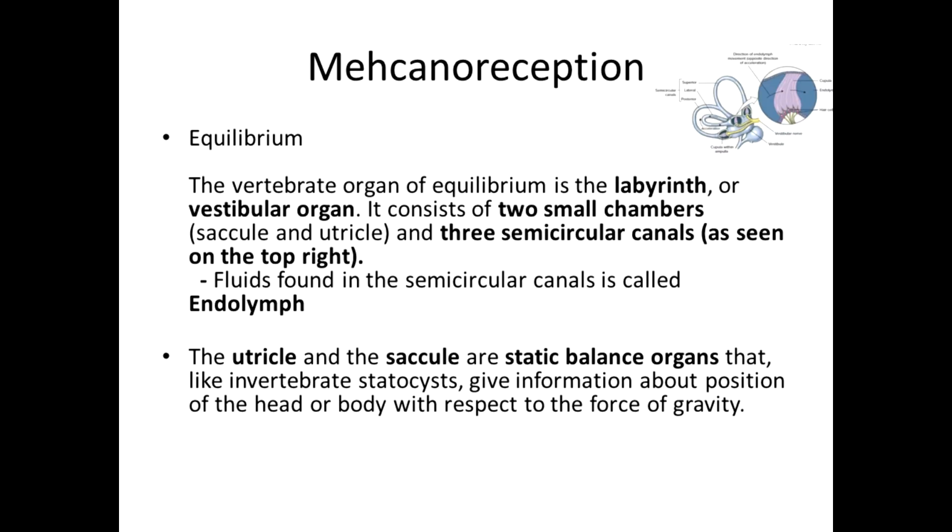The vertebrate organ of equilibrium is the labyrinth, or principal organ, which consists of two small chambers, the saccule and utricle, and three semicircular canals as seen at the top right. Fluid found in the semicircular canal is called the endolymph. The utricle and the saccule are static balance organs, basically balance, like statues.